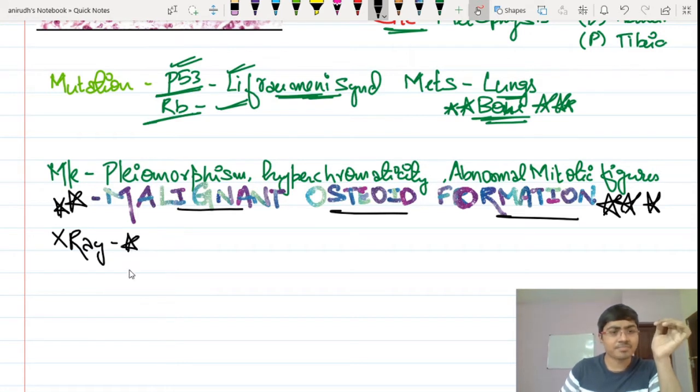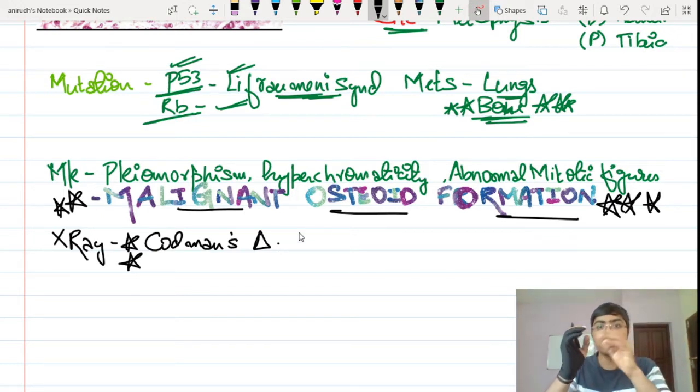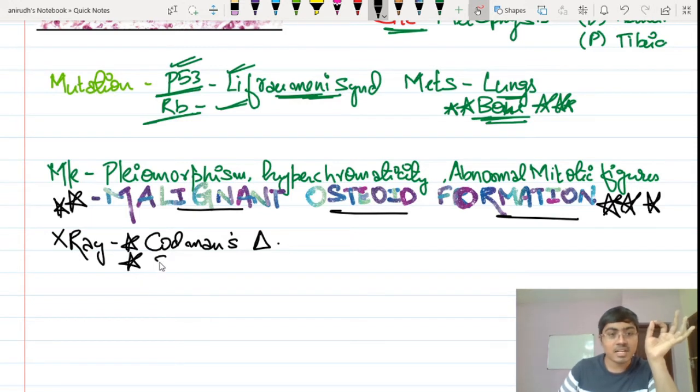X-ray features. One is Codman's triangle. See, Codman's triangle is actually not specific for osteosarcoma. It can be seen in multiple other conditions as well. But if a person of 10 to 20 years of age is coming with all the classical symptoms and features of osteosarcoma, then only this has significance. And the other one is called the sunburst appearance.